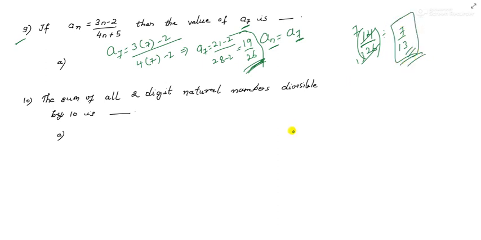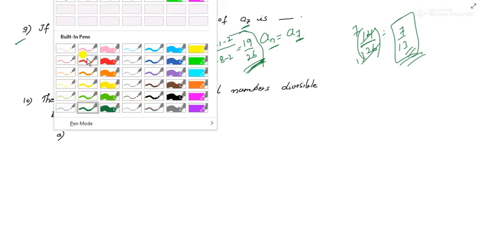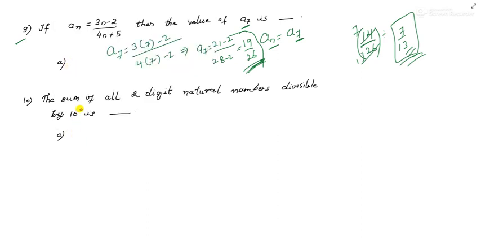Okay, now the last and important question of this session: the sum of all two-digit natural numbers divisible by 10. Okay, natural means the ones which start from 0 or 1 and go towards the positive side, not negative. 1, 2, 3, so you have to move towards the right side.